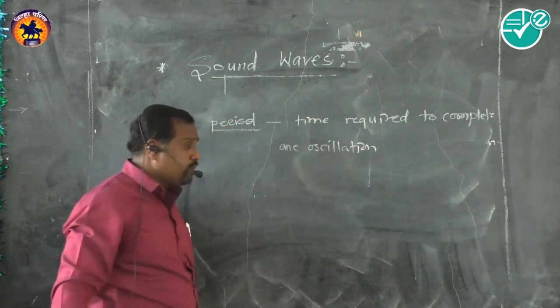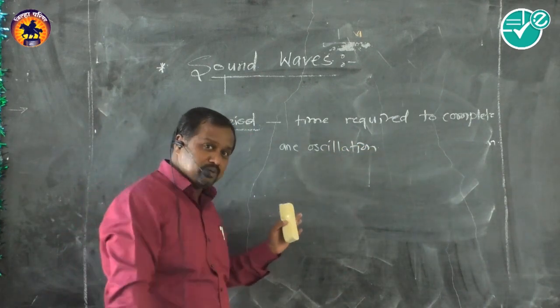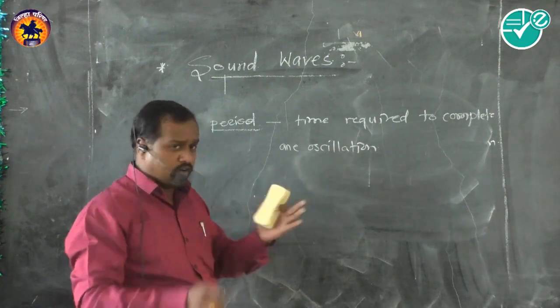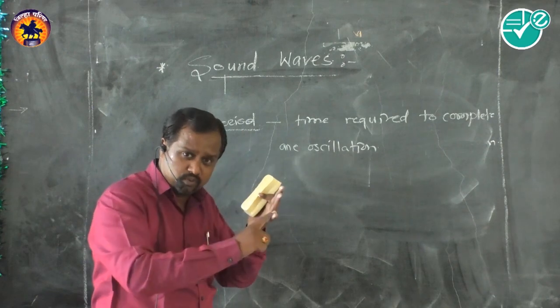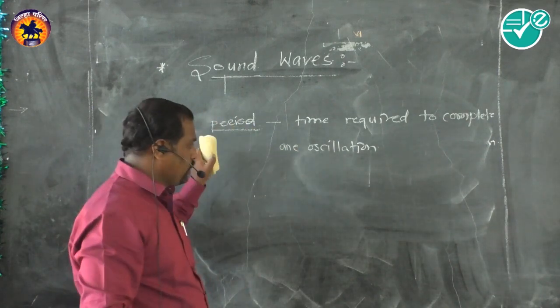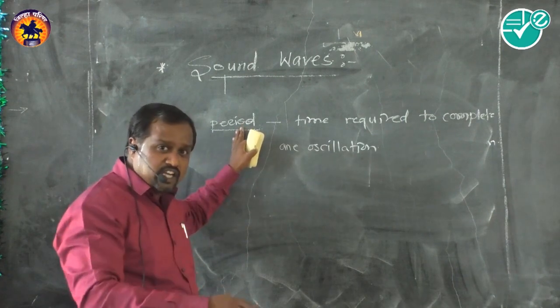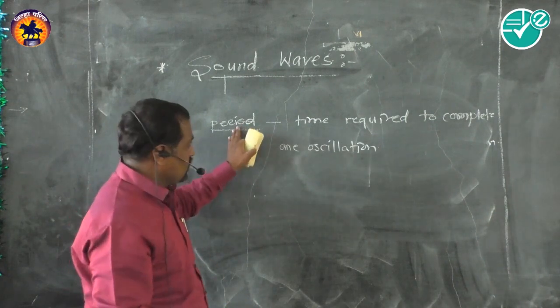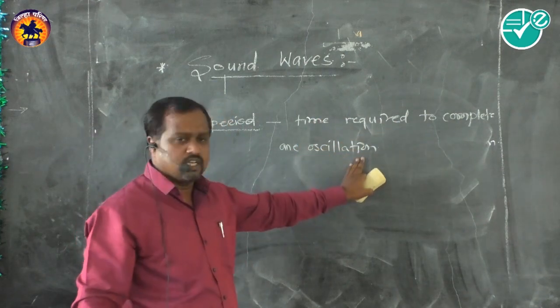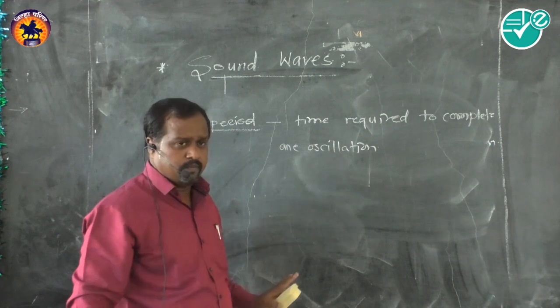We may consider the time required to complete one vibration also. Another definition, period, is a common definition: time required to complete one oscillation, one vibration, one wave. All the definitions carry the same meaning, and that is called a period. Period, periodicity, periodic in nature, these terms we need. That's why the time required to complete one oscillation is called a period.